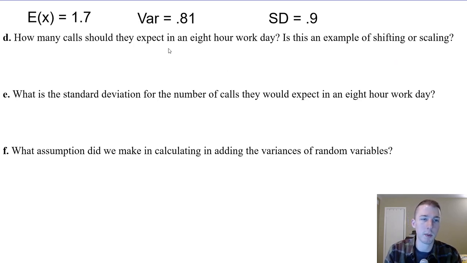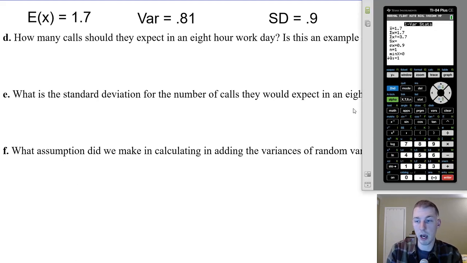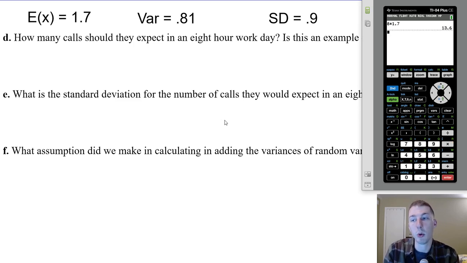How many we would expect? Well, we expect 1.7 on each one of them. So we would just add 1.7 plus 1.7 plus 1.7. We would do that 8 times, which is really the same thing as 8 times 1.7, which would give us 13.6 calls.